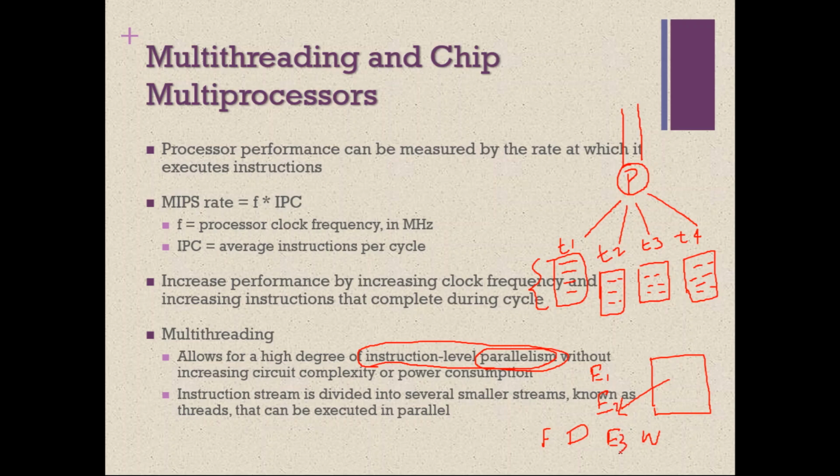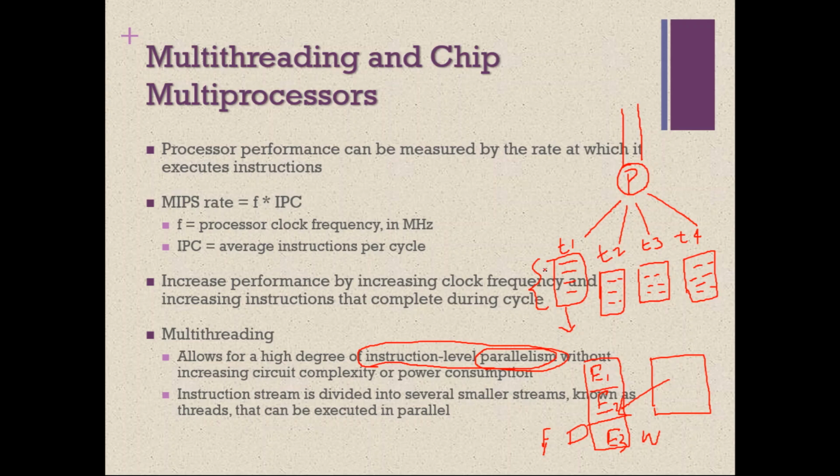It means what? It can execute 3 instructions at the same time. Let us assume there is only one fetch unit, one decode unit, and one write unit, but there are 3 execution units. It means it can execute 3 instructions in parallel. Assume currently the processor is executing thread 1. Then it is not that it can execute only one instruction of thread 1, because we have 3 execution units.